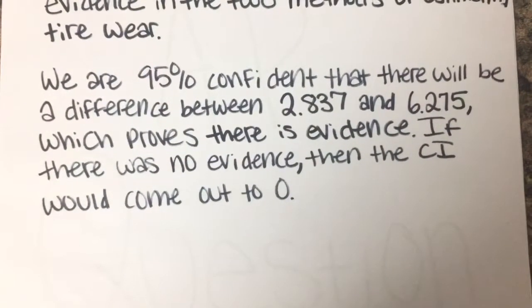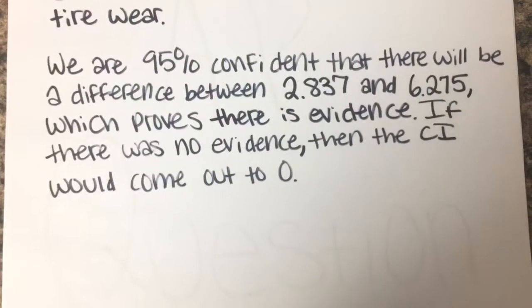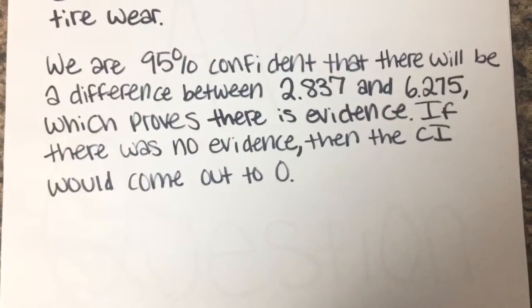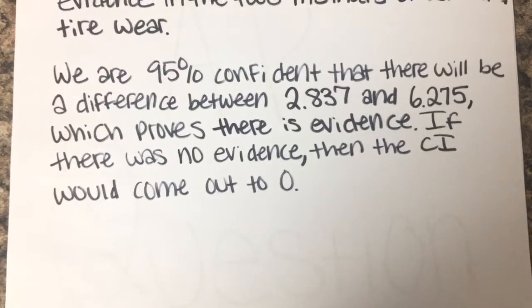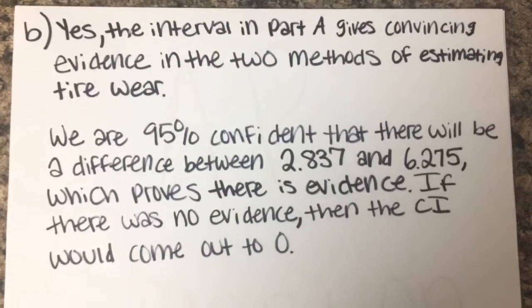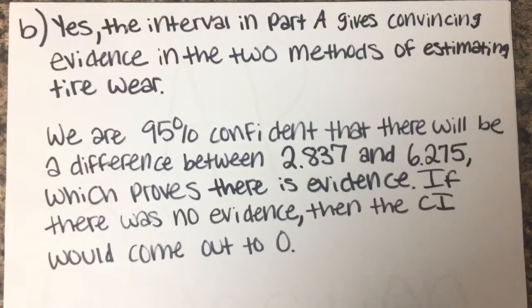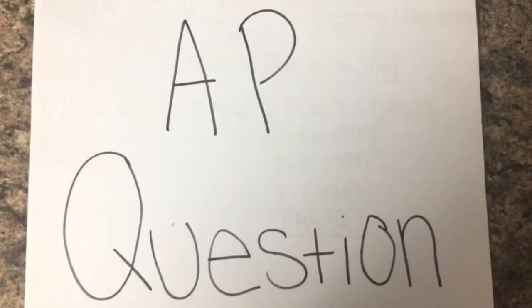And if there wasn't evidence that there was a difference, then it would be 0 because there wouldn't be any difference since the methods would be measuring the same way. But since there is a difference between the measurements, we do have that confidence interval. So yes, there is convincing evidence.